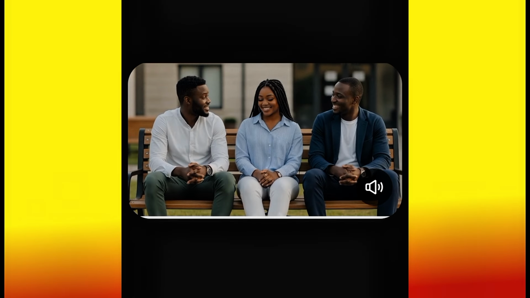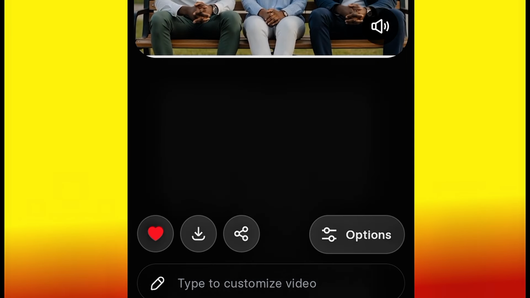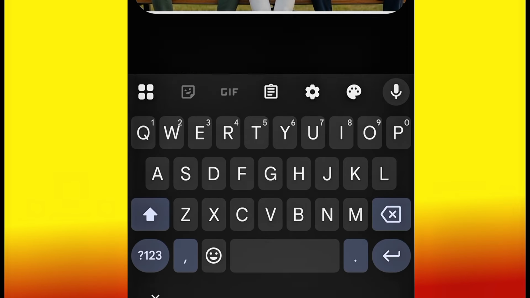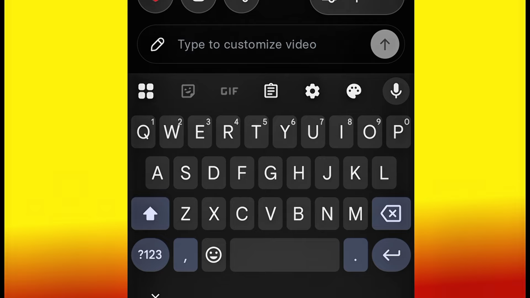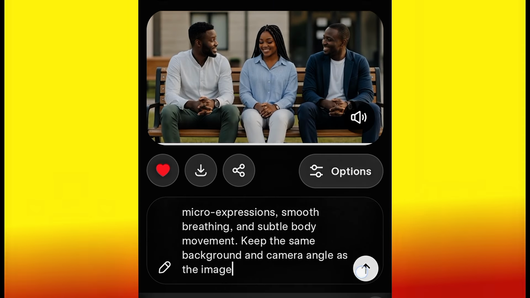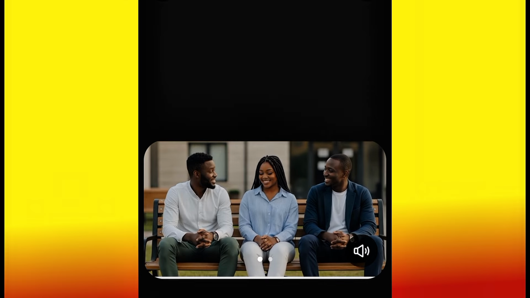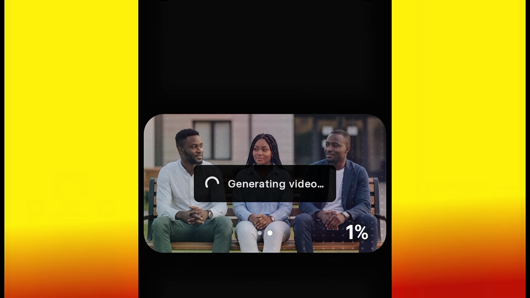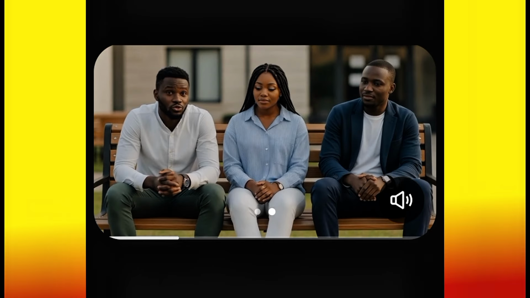But for you to control it to get a specific result, if you look very well, you are going to see "type to customize video." You just have to click that option and then paste the prompt that we just got from ChatGPT. So I paste the prompt and then hit generate. Okay, so our video is being generated. Let's watch and see the magic from Grok AI.